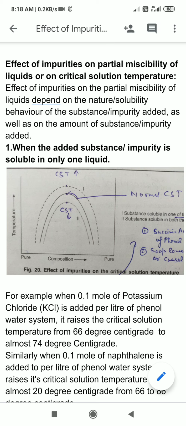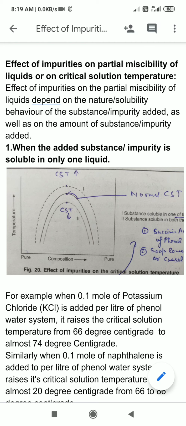So, the effect of impurity on the partial miscibility of two liquids can be explained on the basis of the nature or solubility behavior of the impurity in the two liquids, and it also depends on the nature of the impurity added or its amount.